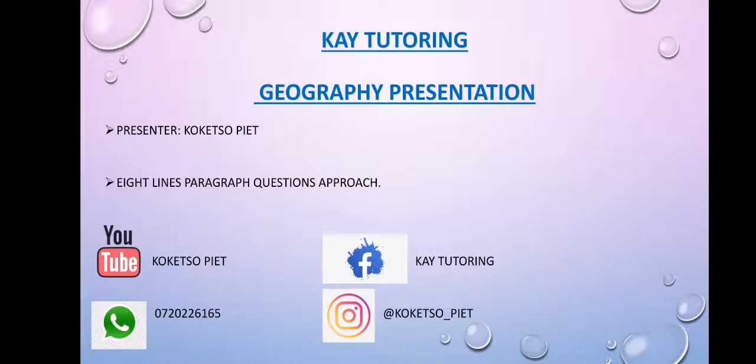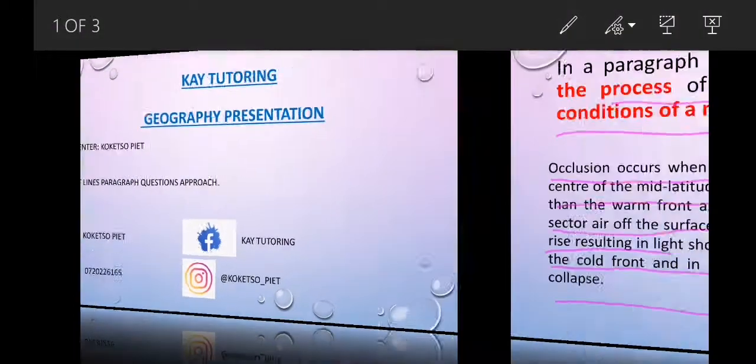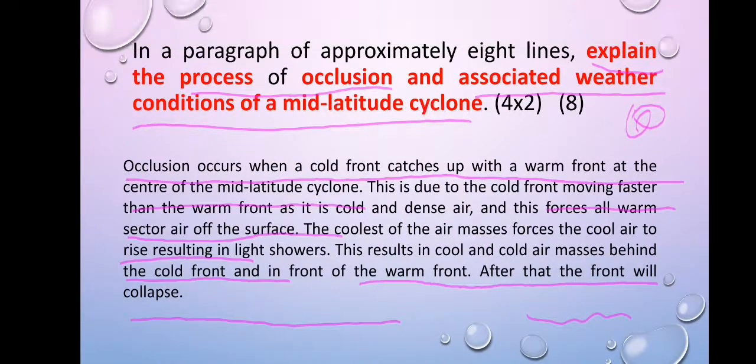So today we're going to be focusing on geography, mainly on how to approach 8-line paragraph questions. It reads as follows: In a paragraph of approximately 8 lines, explain the process of occlusion and associated weather conditions of a mid-latitude cyclone.